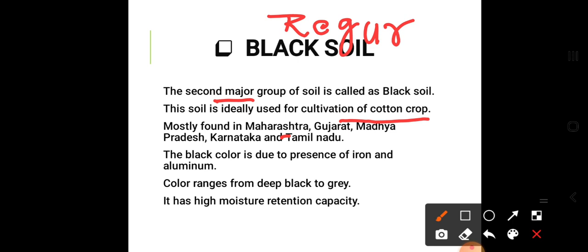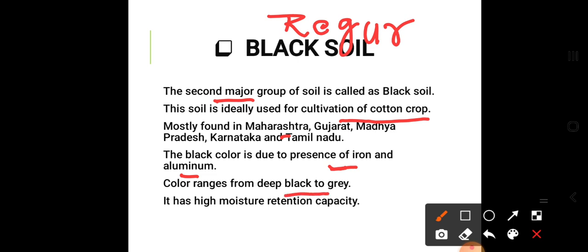Why is the soil known as black? What content present in the soil gives it the black color? The black color is due to the presence of iron and aluminum. The color ranges from deep black to grey.